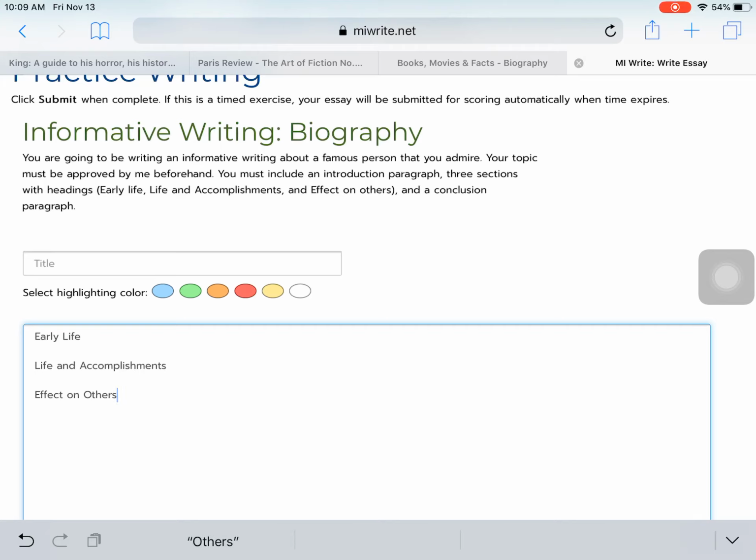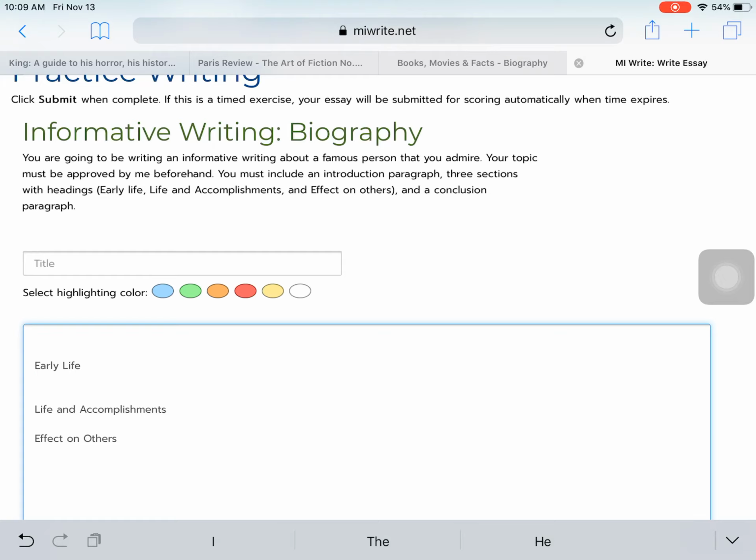Okay, so these are our 3 body paragraphs. We have our 3 headings. And when you type your paragraph under, I just want you to skip a line and go to the very next line. Okay, so you'll type in there when you start your paragraph.